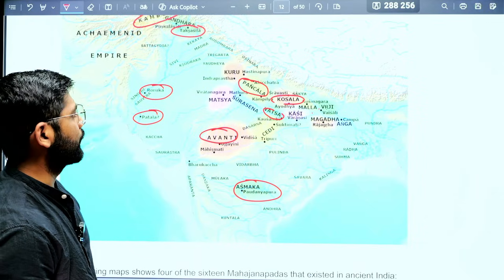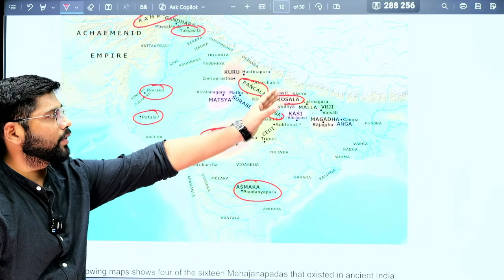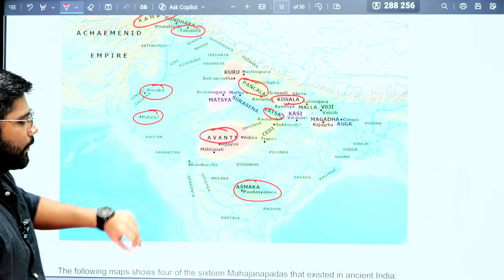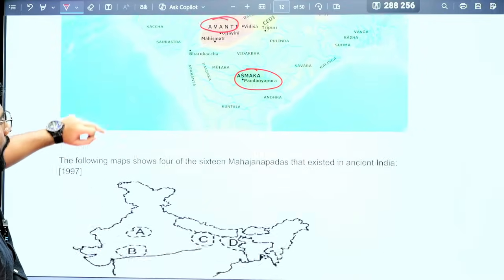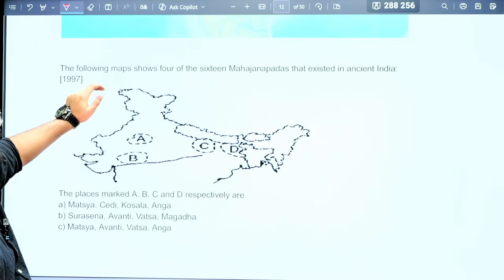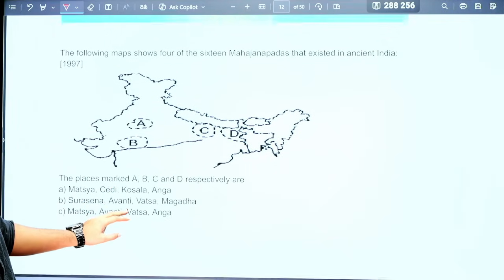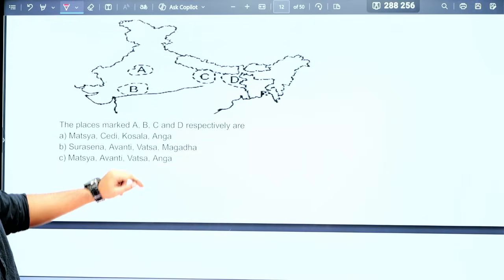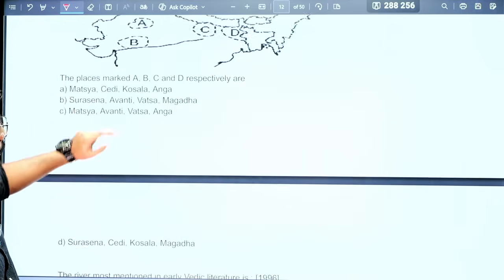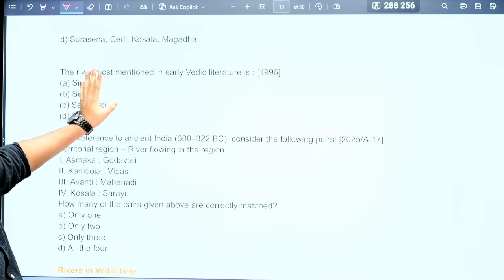So these are the important things, that's why you need to read the map carefully. You need to see the rivers where they are located. And why I'm telling this is because of the question they have asked. So they have given the map here. They are asked to find out these A, B, C, D, which are these four Janapadas. Okay, it is a very easy question that you can see later on. Pause the video and see.